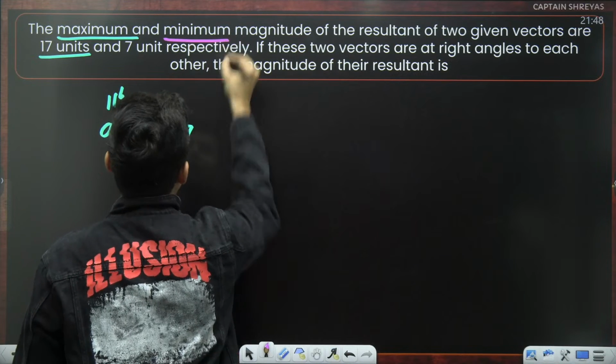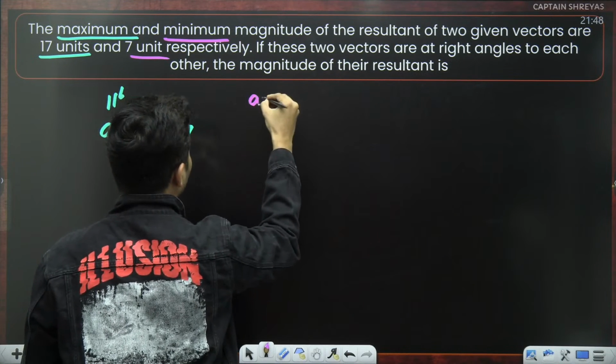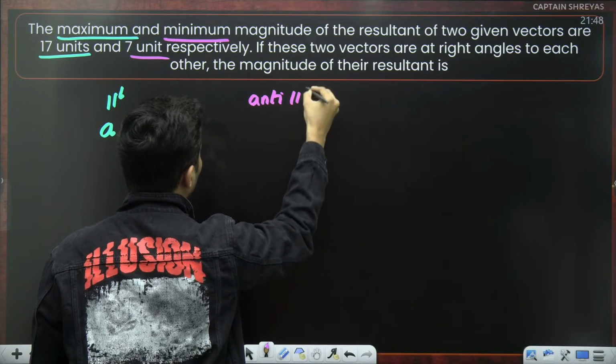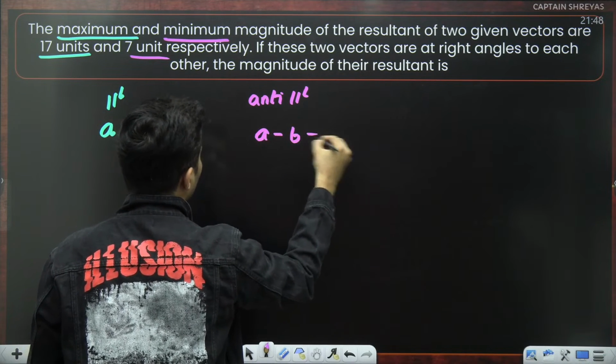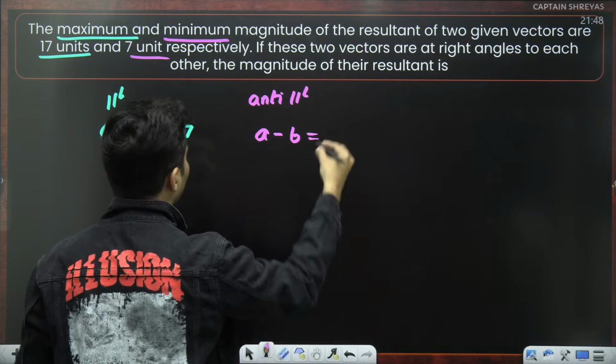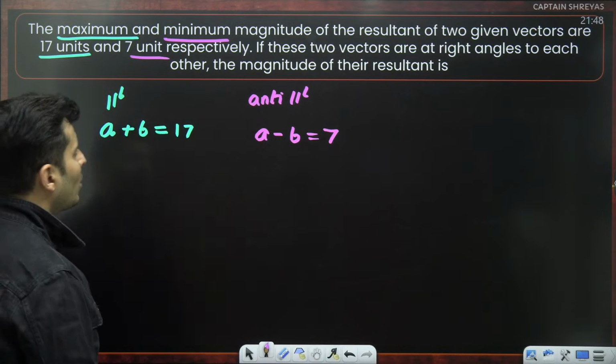When is the magnitude minimum? When they are basically anti-parallel to each other. So then it will be A minus B, opposite. So they will subtract their magnitudes. So that is 7. Interesting.